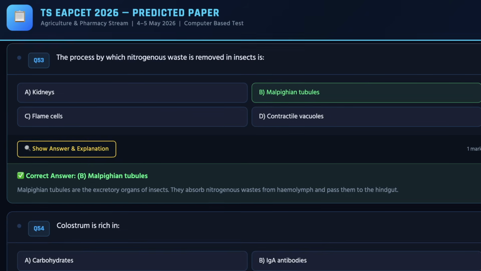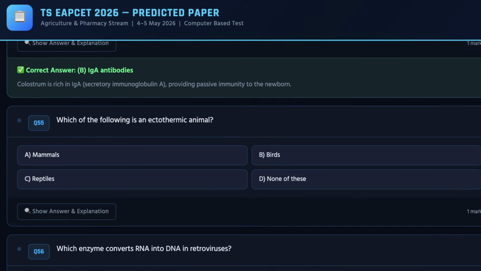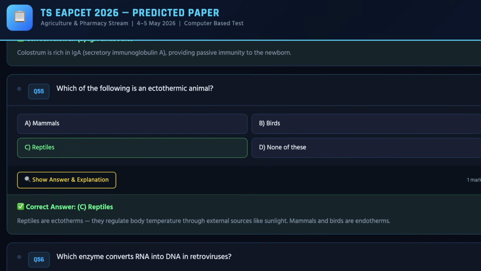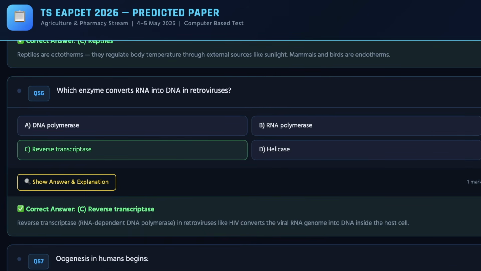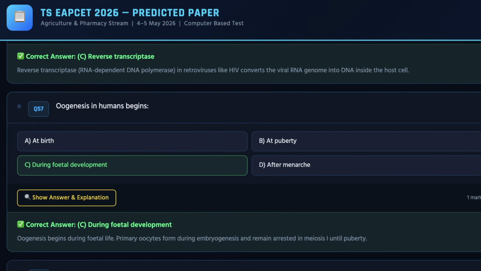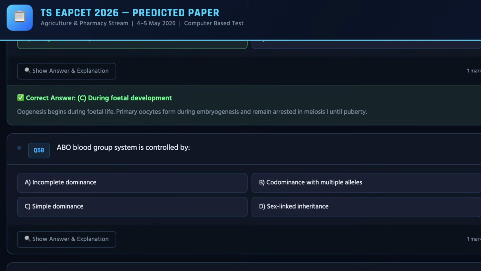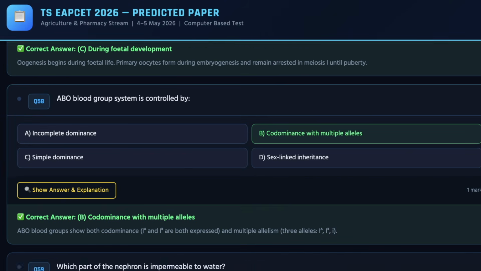And these are the questions from Zoology. As we move ahead, we have the 14th question, the correct answer is B. For the 15th question, the correct answer is C. Next, we have the 16th question, the correct answer is C. And as we move ahead, you can check out the 17th question, the correct answer can be checked on the screen, which is C. And as we move ahead, we have the 18th question, the correct answer for the same is B.